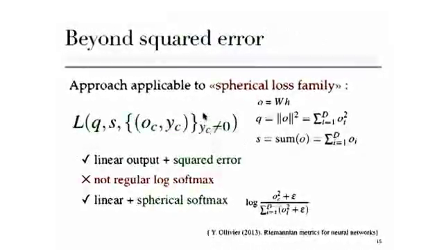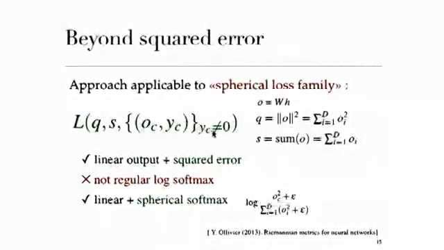Also, the approach that I showed for squared error is applicable to the spherical loss family, which is basically any loss that can be expressed using only the output elements associated to non-zero target elements, and Q, which is the sum of squares of the output elements, and S, which is the sum of the elements, optionally.